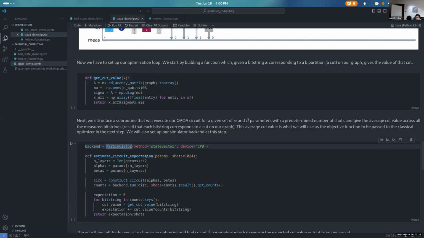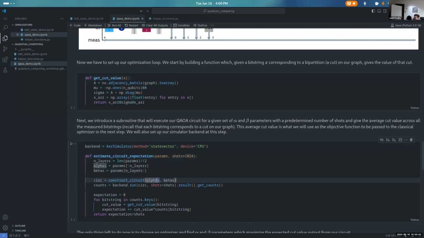So this is just estimating the average value of our circuit by taking a certain number of shots and getting the average cut value across each of those measured shots. So all we're doing here is we set our number of layers to be the length of the parameters. By the way, just because of the way SciPy works, we combine our alphas and betas into a single params vector. This just splits them into alphas and betas separately. So that's all we're doing here.